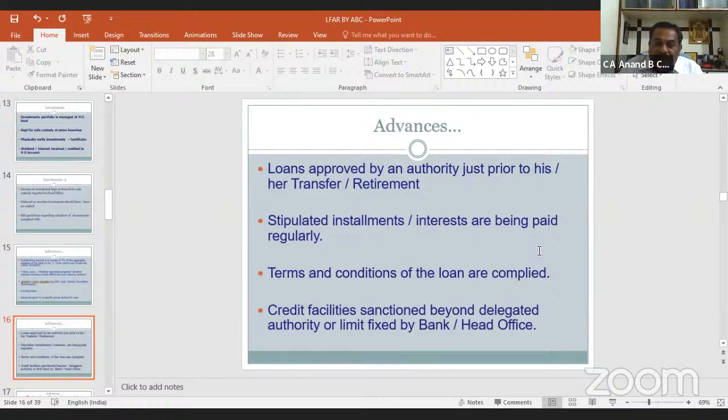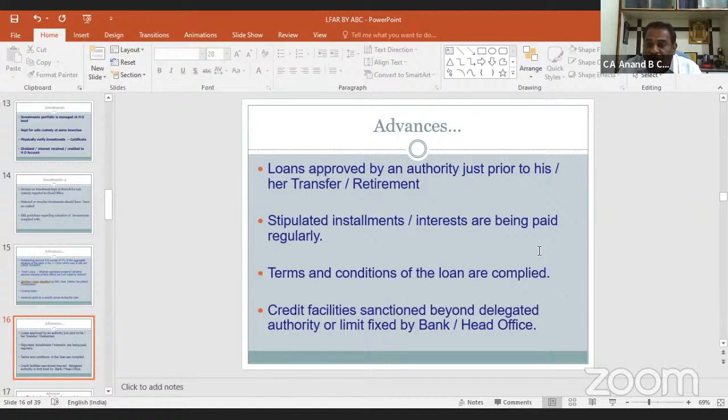Credit facility sanctioned beyond delegated authority or limit fixed by the bank or head office. This is the most important part. Many times we are not taking cognizance whether the branch officials or bank manager has power to sanction this loan or not. So for that, we should have a copy about the powers of the branch officials, bank managers for sanctioning of the loan, and that copy is available with the branch officials from the head office.